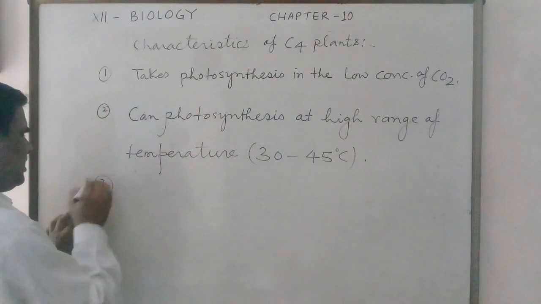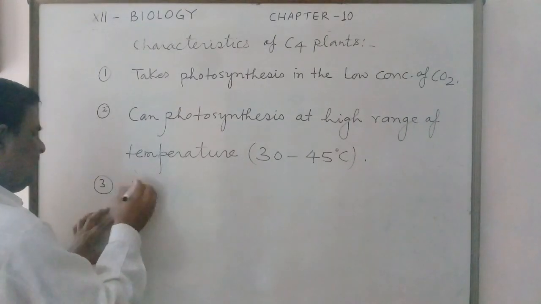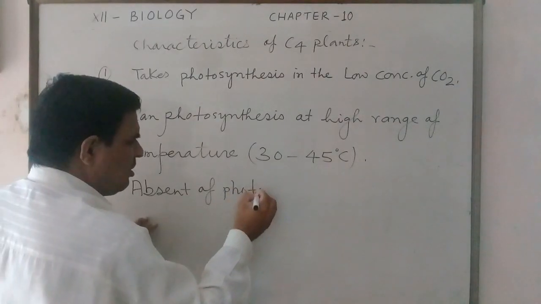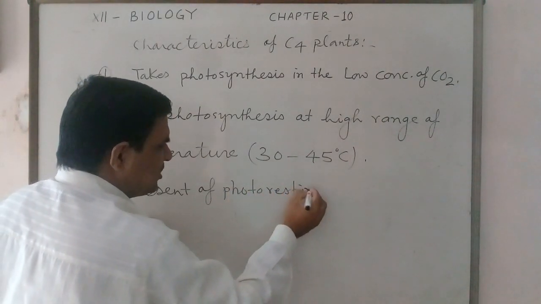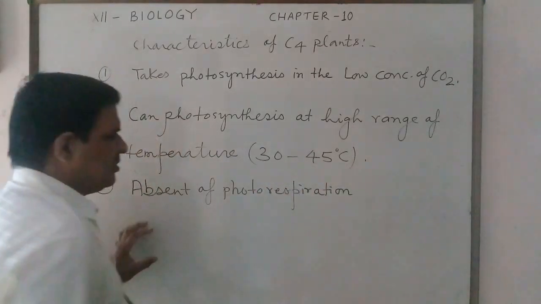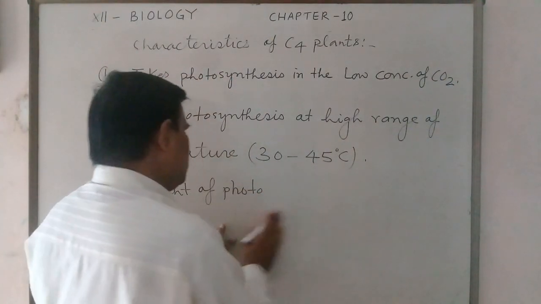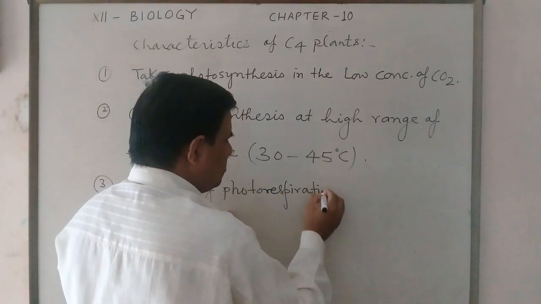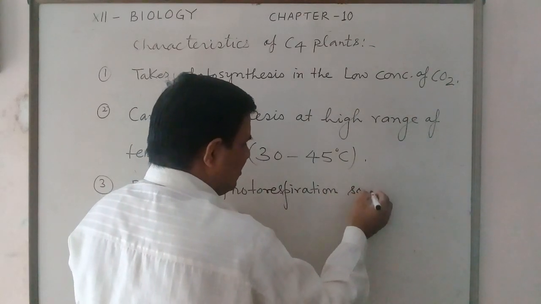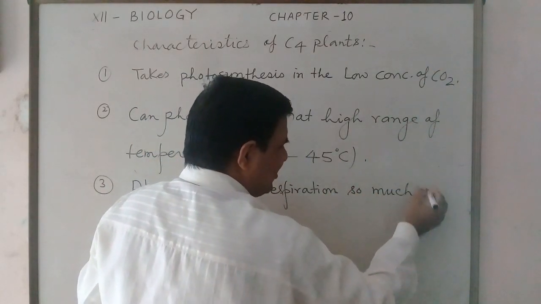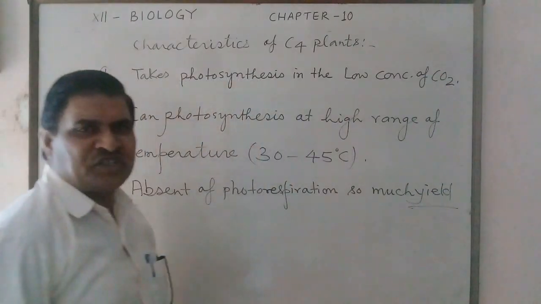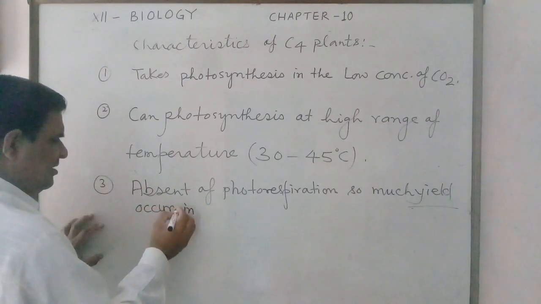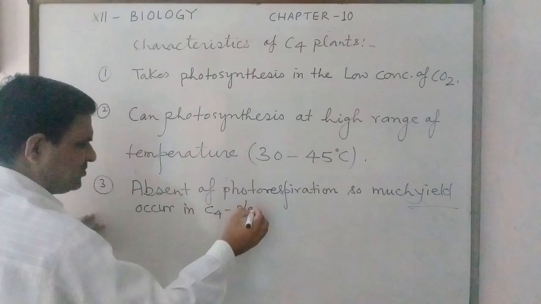And the third important point is the general absence of photorespiration. Here photorespiration means a destructive process, so much yield occurs. Yield means production, total production. So much yield occurs in the C4 plant.